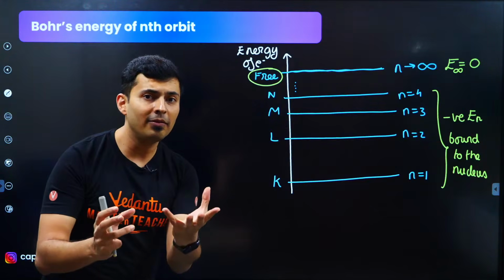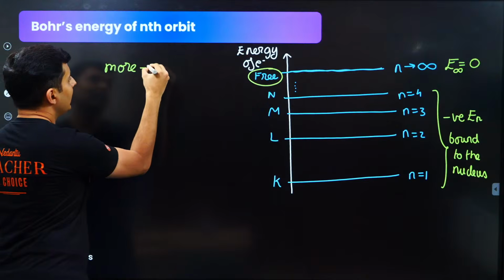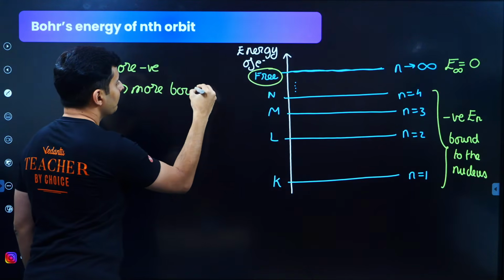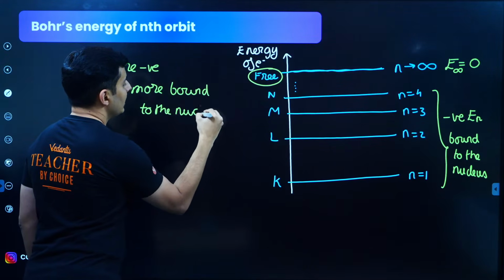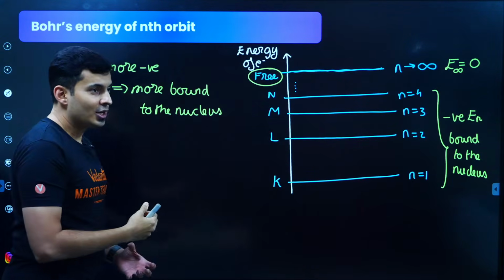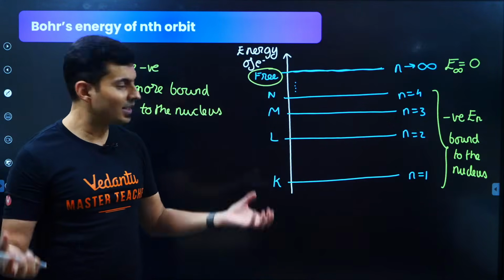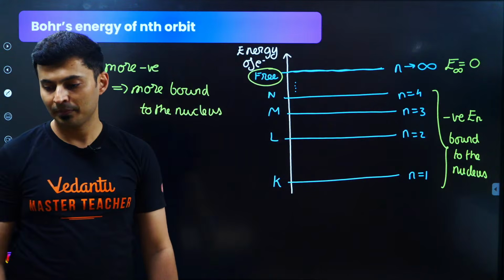If it is more negative, it is more bound. So keep this in mind. More negative means more bound to what? To the nucleus. It is very much attached to it. So if it is more negative, now don't get scared, it's good only. The more the negativeness, the more is that attachment towards the nucleus.